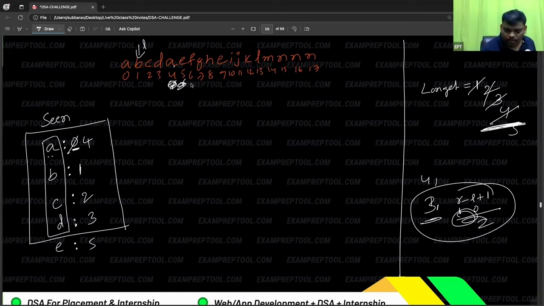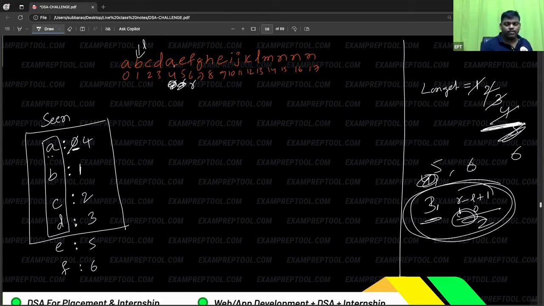Now see the next one. R will move here. Is it a new person? Yes. F. Index is 6. It will also update. Same formula you will apply. Previous one is 5, this became 6. So 6 is better. Now again R will increment. Is it a new person? Yes. What is the index? 7. That is also okay.